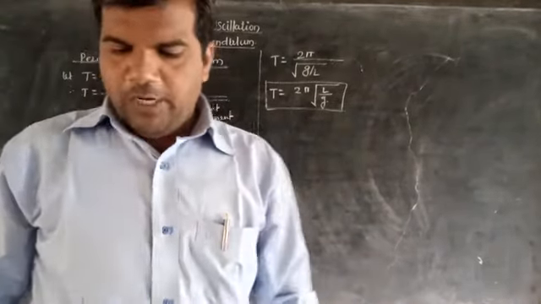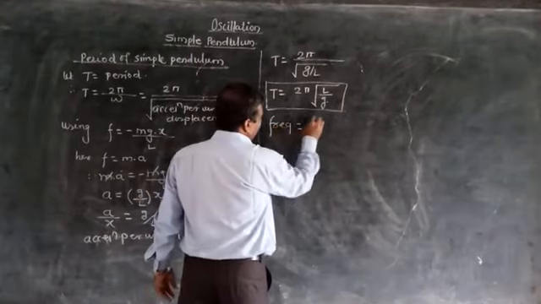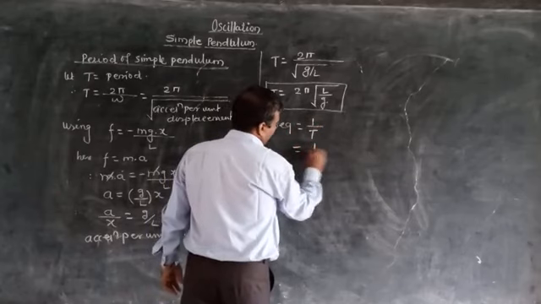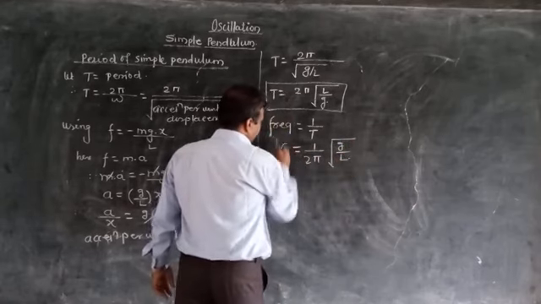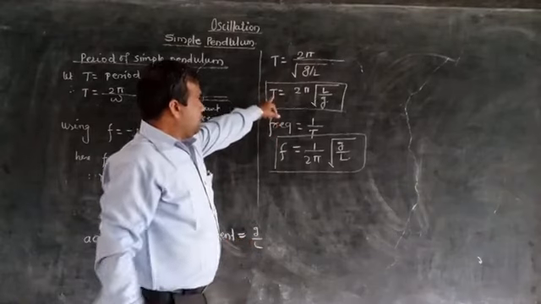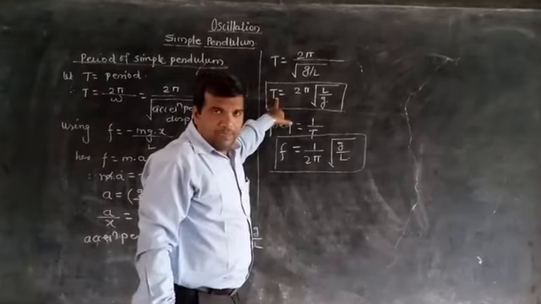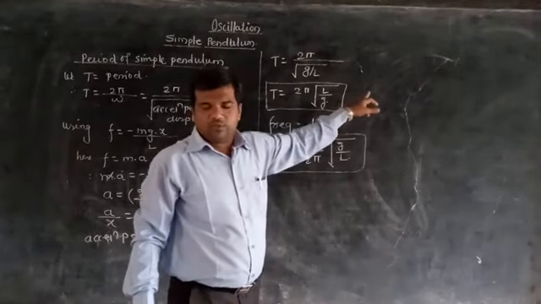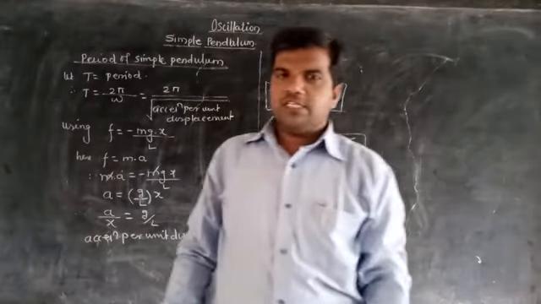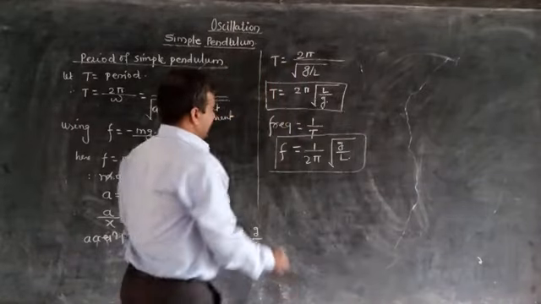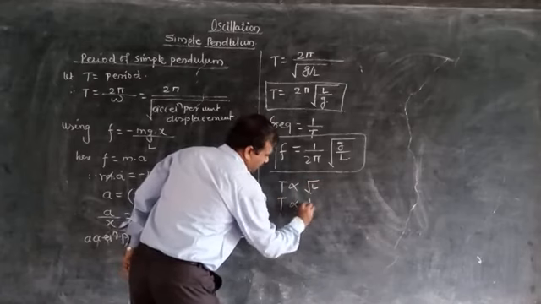After the period of simple pendulum, we see the frequency of simple pendulum. So frequency is equal to 1 upon period, therefore 1 upon 2 pi under root g by L. This is frequency. Hence from this equation we can conclude that the period of simple pendulum is directly proportional to square root of the length of the pendulum, and inversely proportional to square root of acceleration due to gravity. Means T directly proportional to under root L, T inversely proportional to under root g.